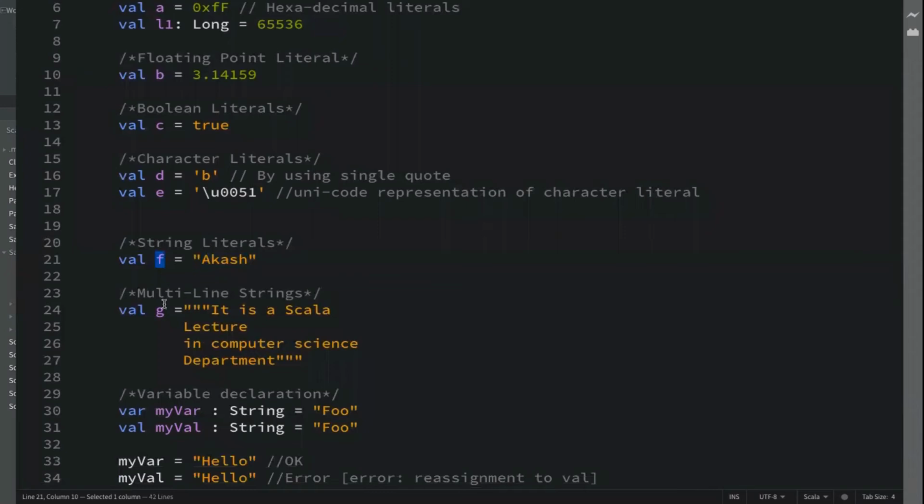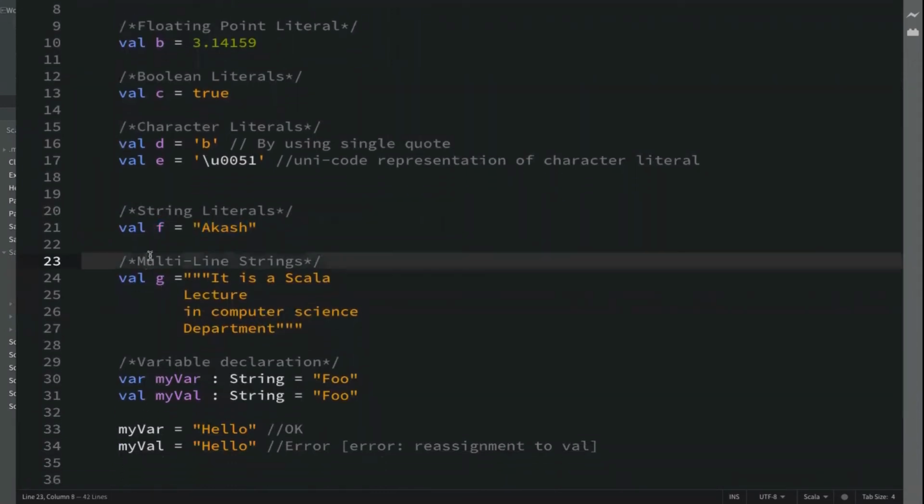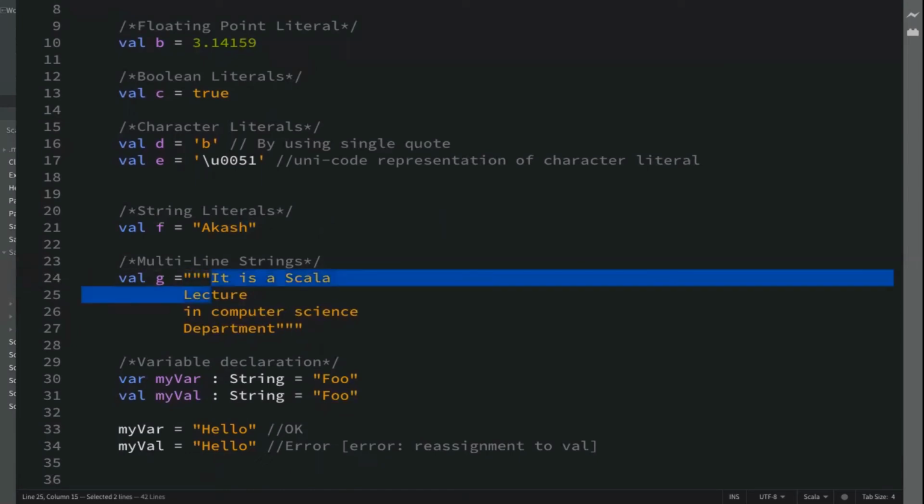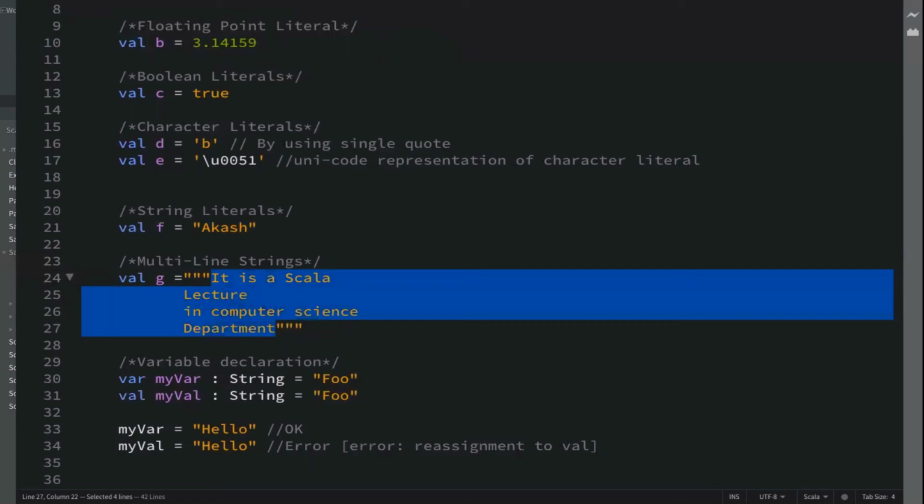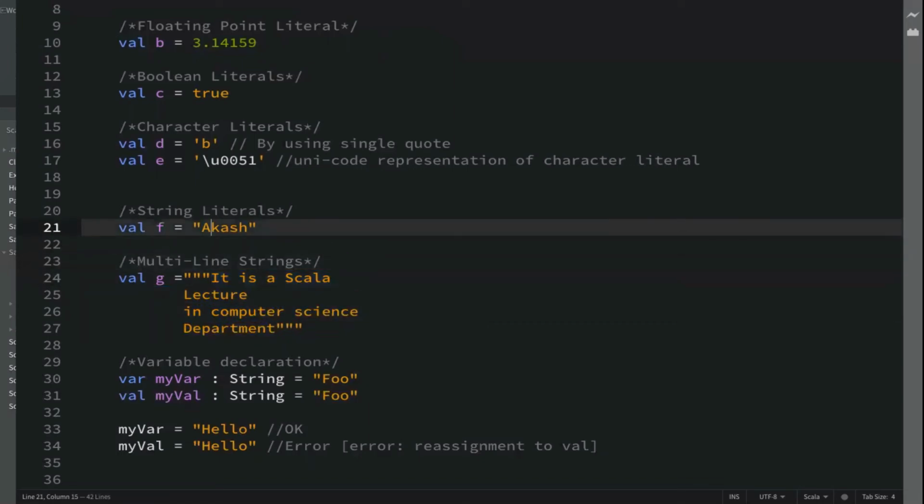What we are discussing about all these literals: multi-line literals. In case of multi-line literal, you have to use these triple double quotes. I don't know what to call this, but you have to use three double quotes, from the start to the end. And what you write over here is you can write multiple lines, any number of lines, because in a string it's not possible.